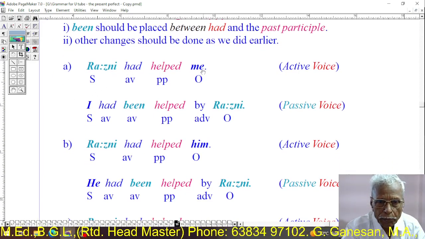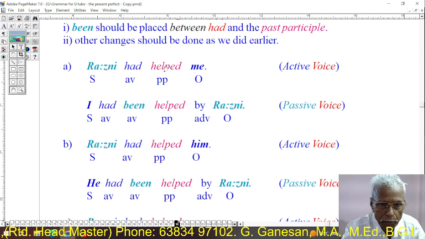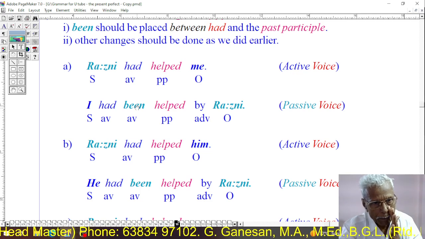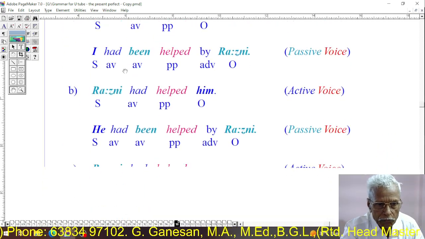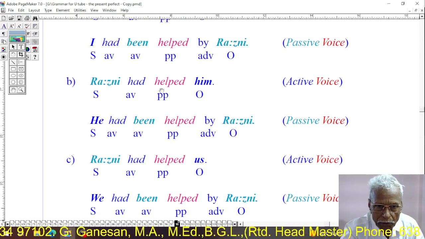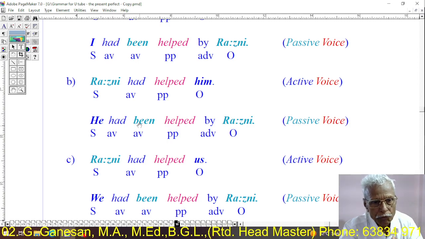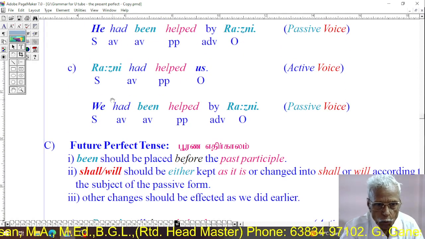Ronnie had helped me. I had been helped by Ronnie. Been is placed between had and helped. Ronnie had helped him. He had been helped by Ronnie. Been has been placed between these two verbs. Ronnie had helped us. We had been